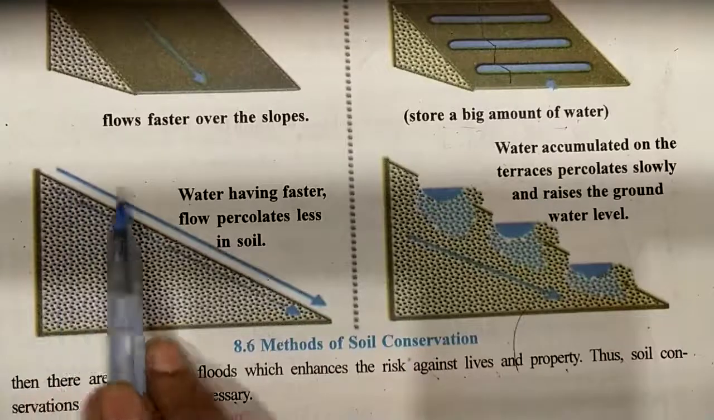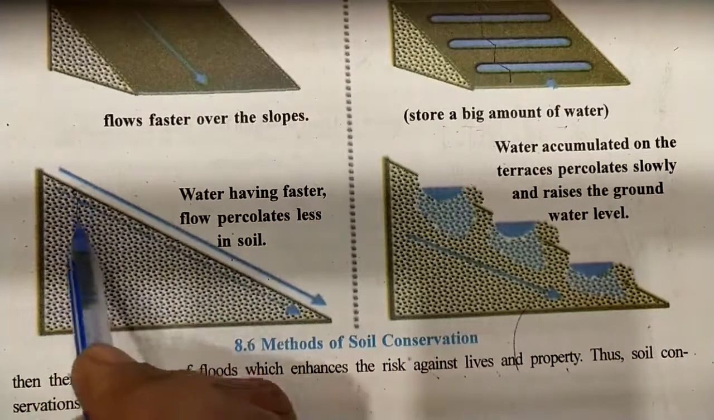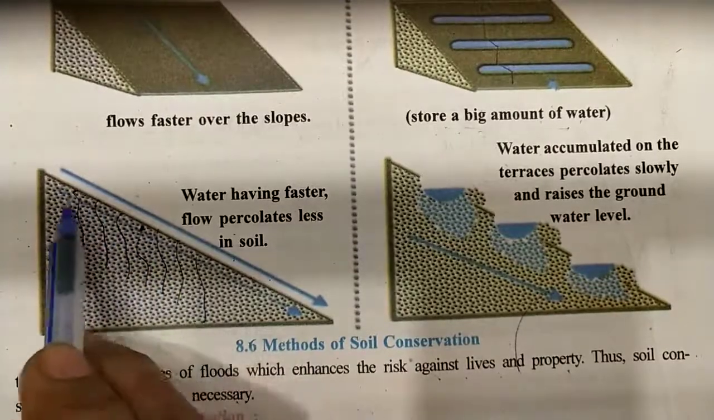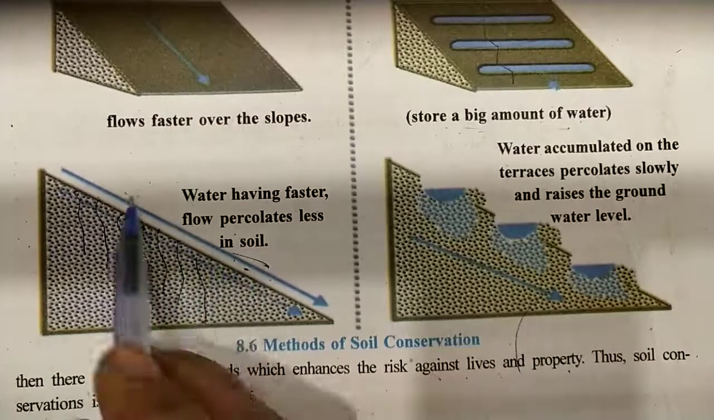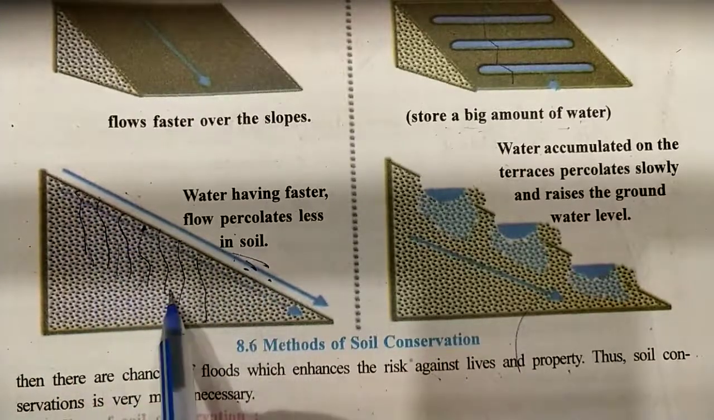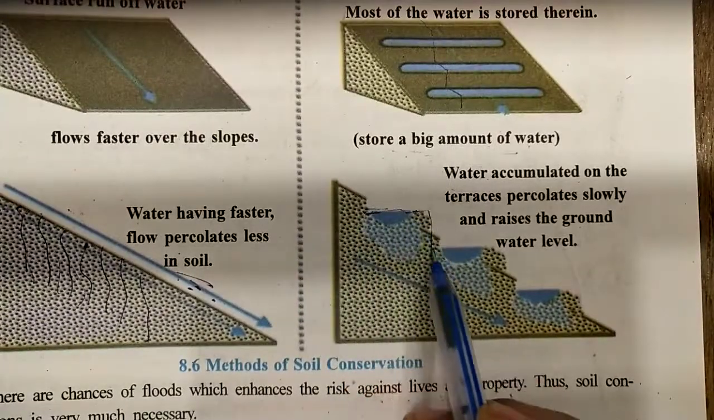Now the water having the faster flow percolates less. Percolate મતલબ અંદર નહીં ઉતરે. Percolate થવું મતલબ to go inside the soil. Because the slope is more, the speed of the water is faster, so it cannot go inside the soil. So what we have to do? We have to cut the soil in the shape of steps.